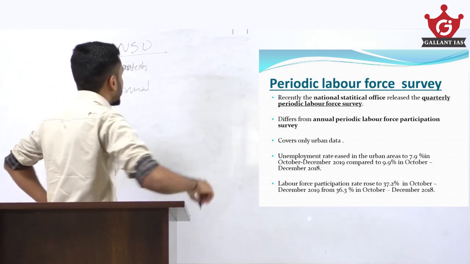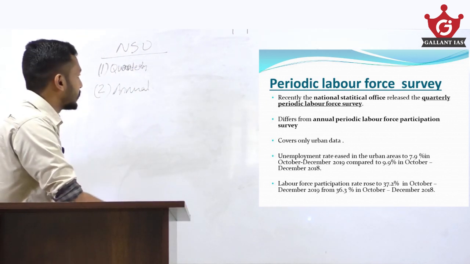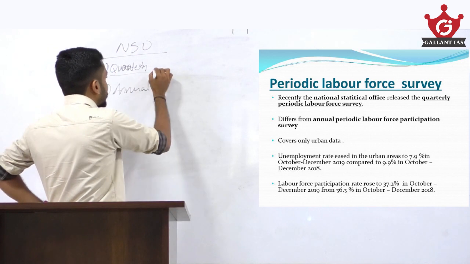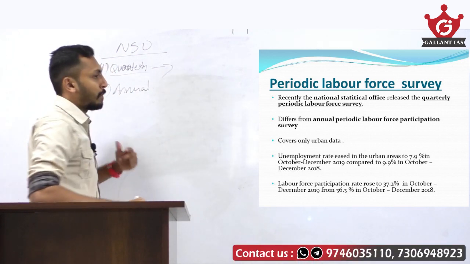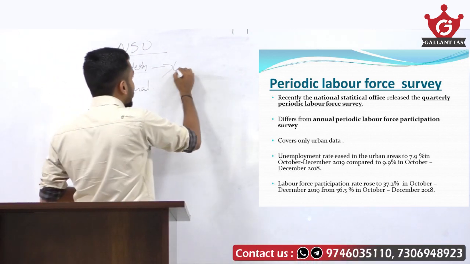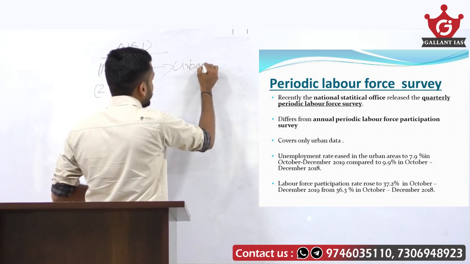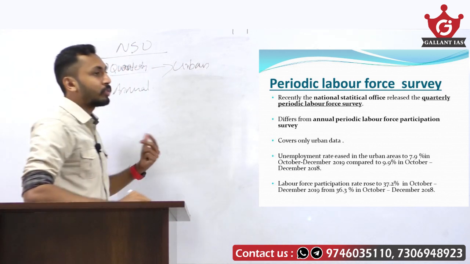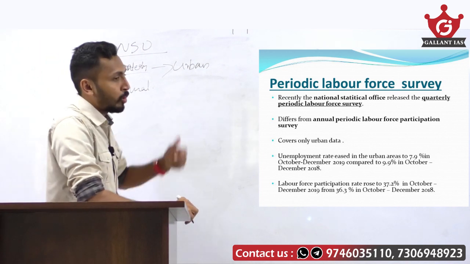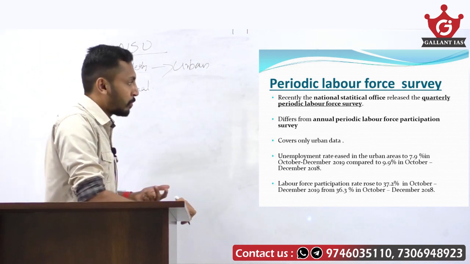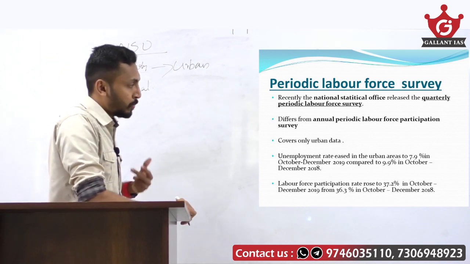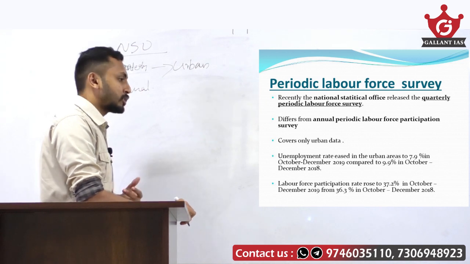The quarterly periodic labor force survey contains only employment figures of urban areas, which means no data on rural areas. It covers the unemployment rate in urban areas, employment rates, labor force participation rate, and worker participation rate.